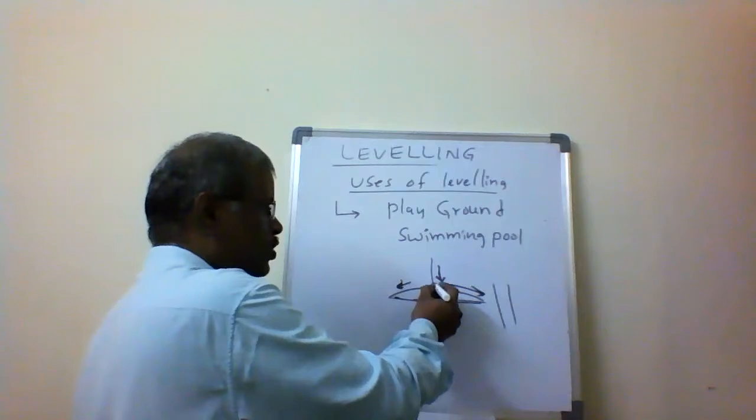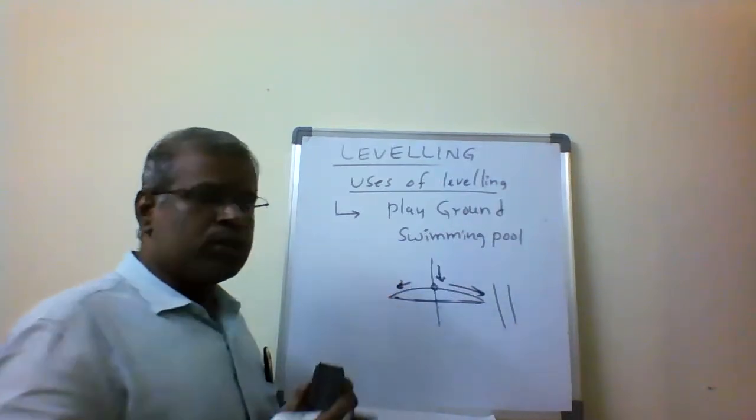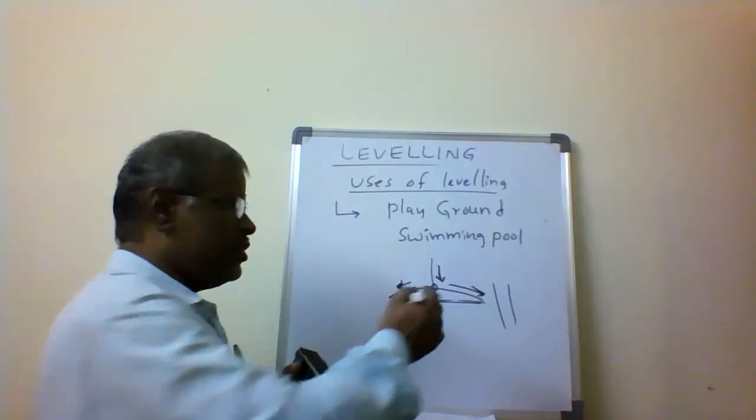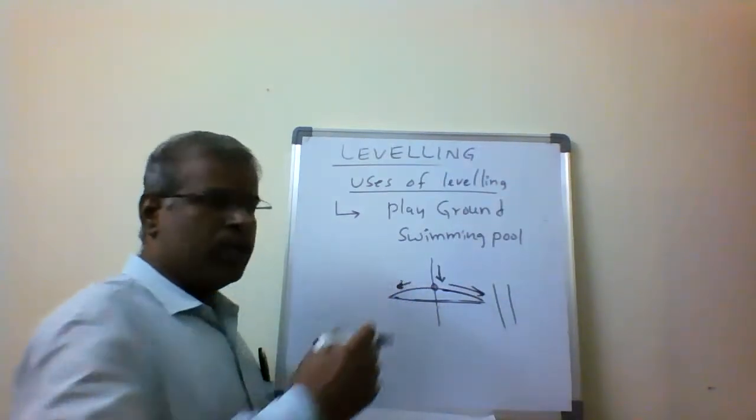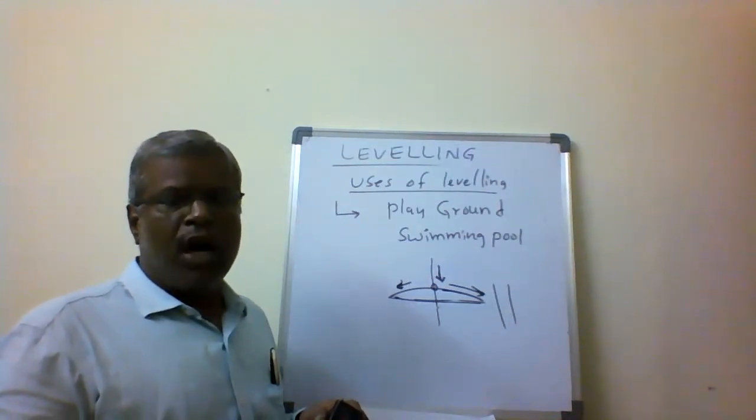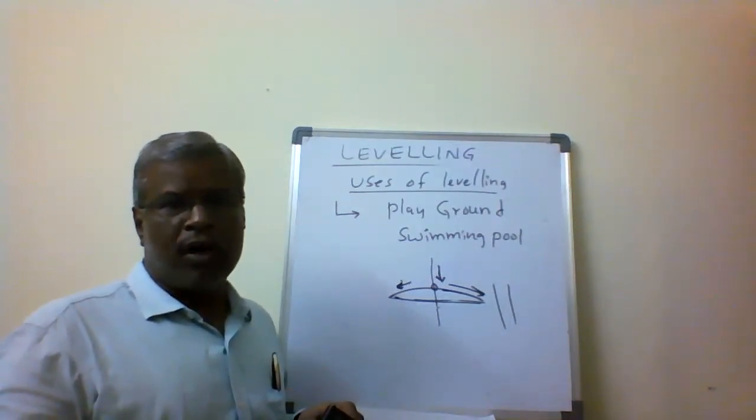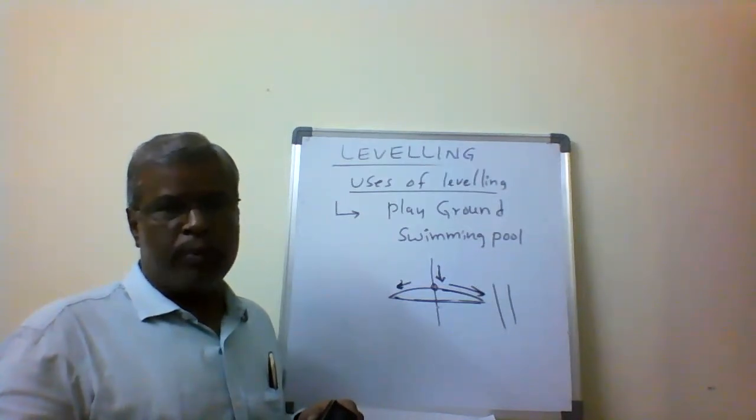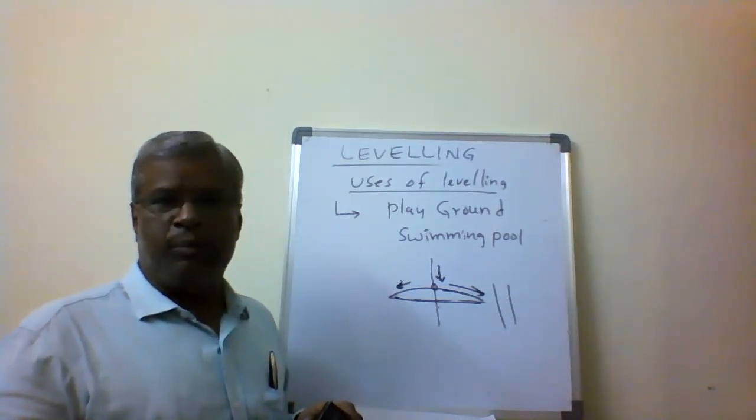There's the crown position, and the crown position will be the highest elevation, and the edges are going to be at the lowest level. That is with the help of leveling. In road construction, or in building construction, almost all the column positions are going to be marked using the leveling process.